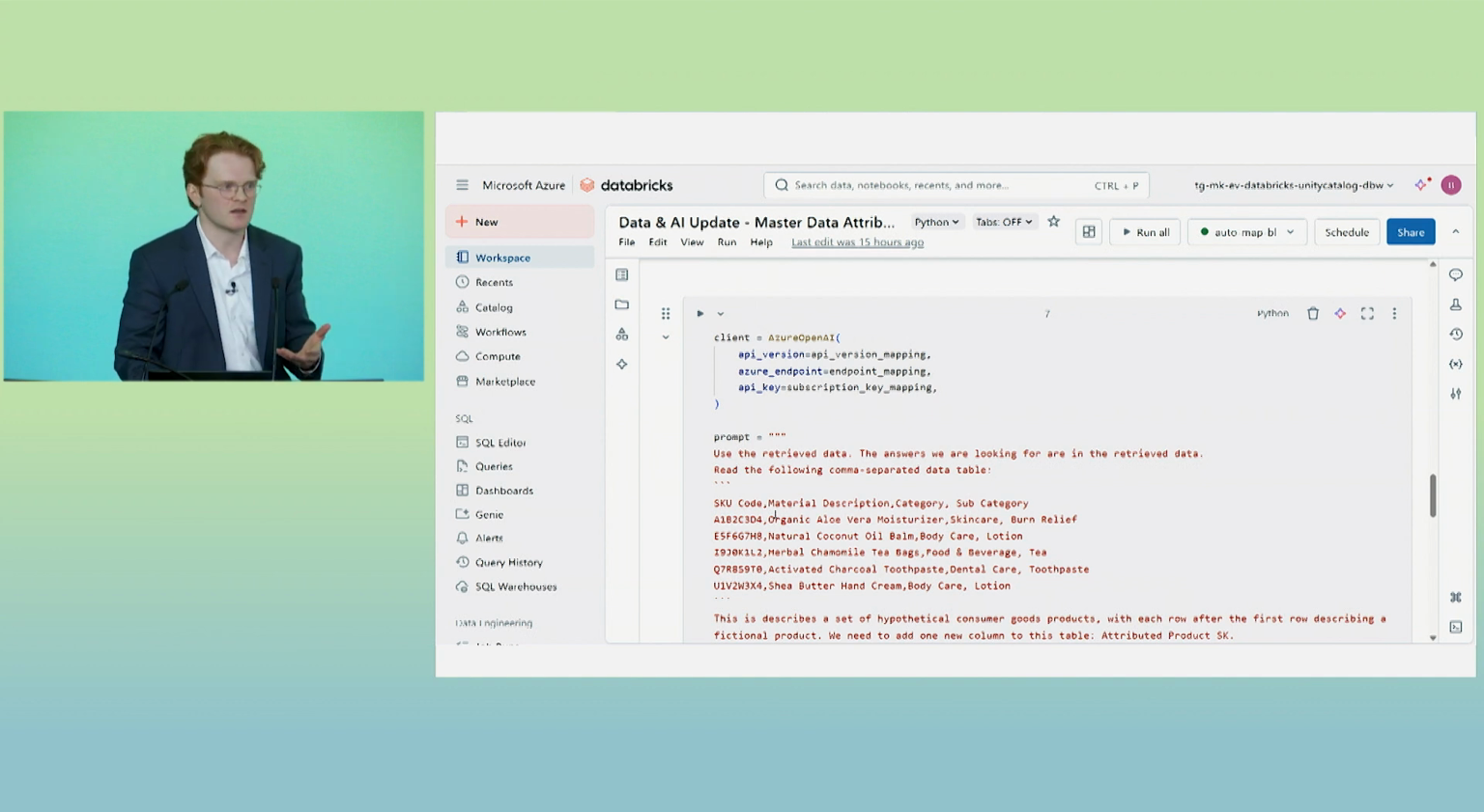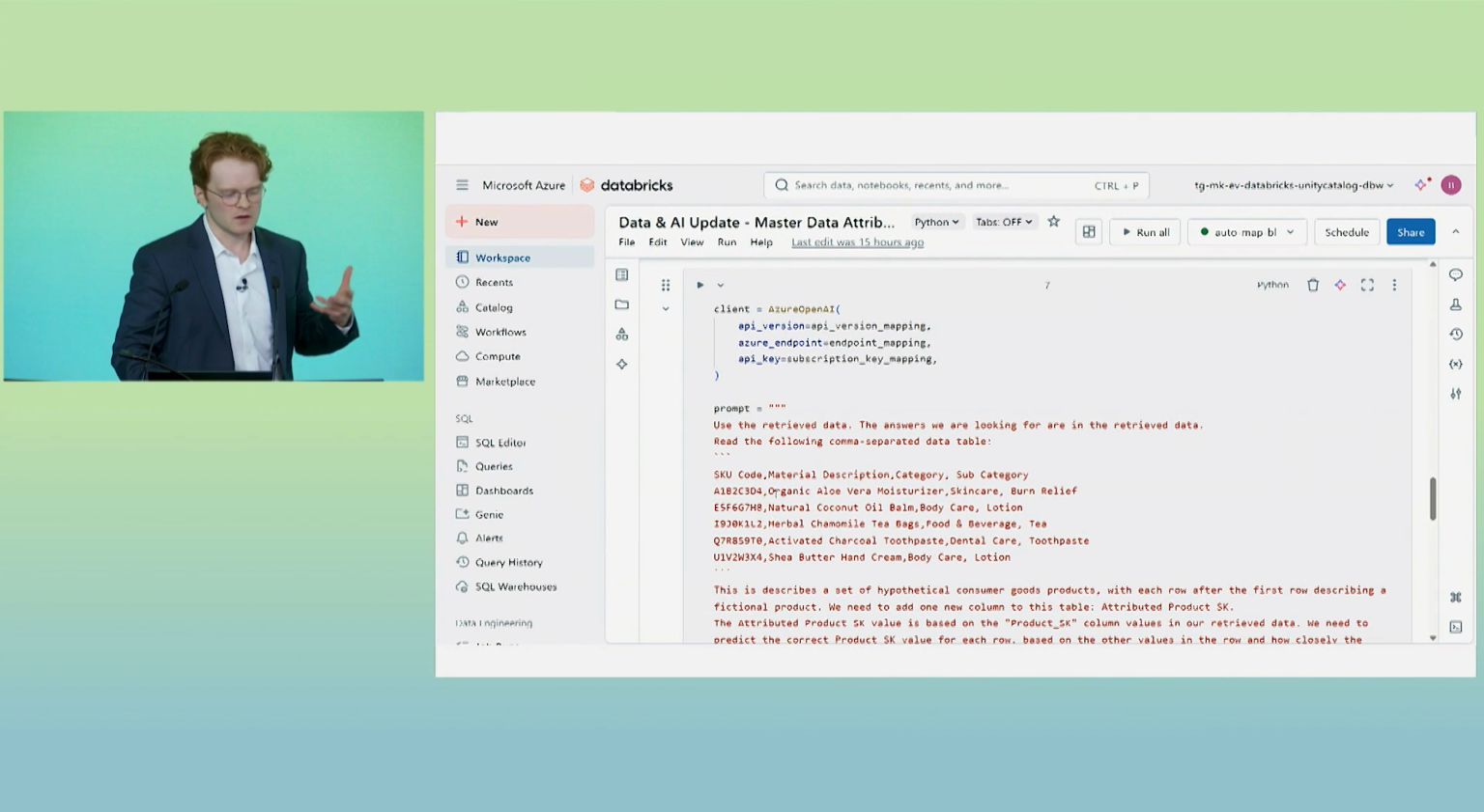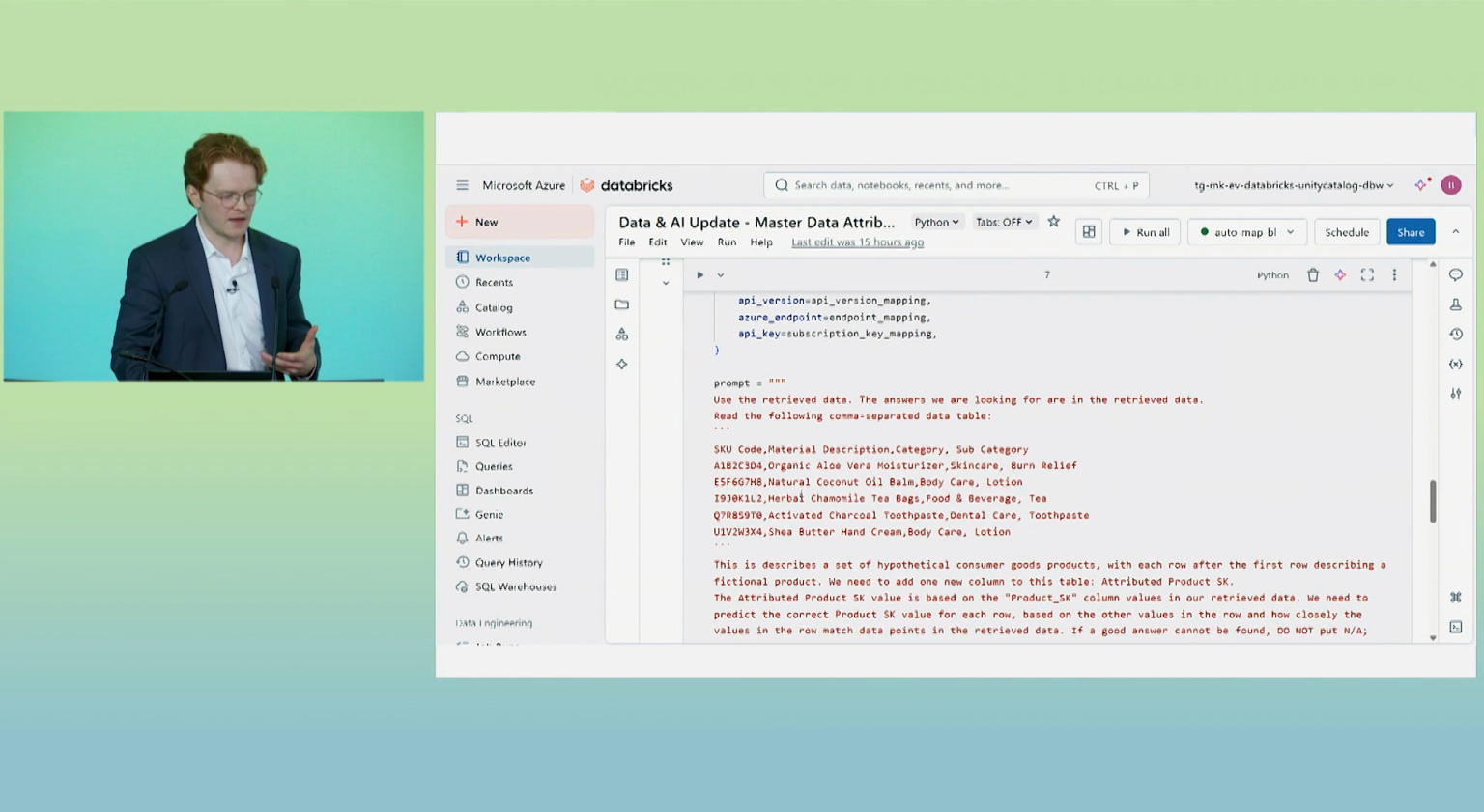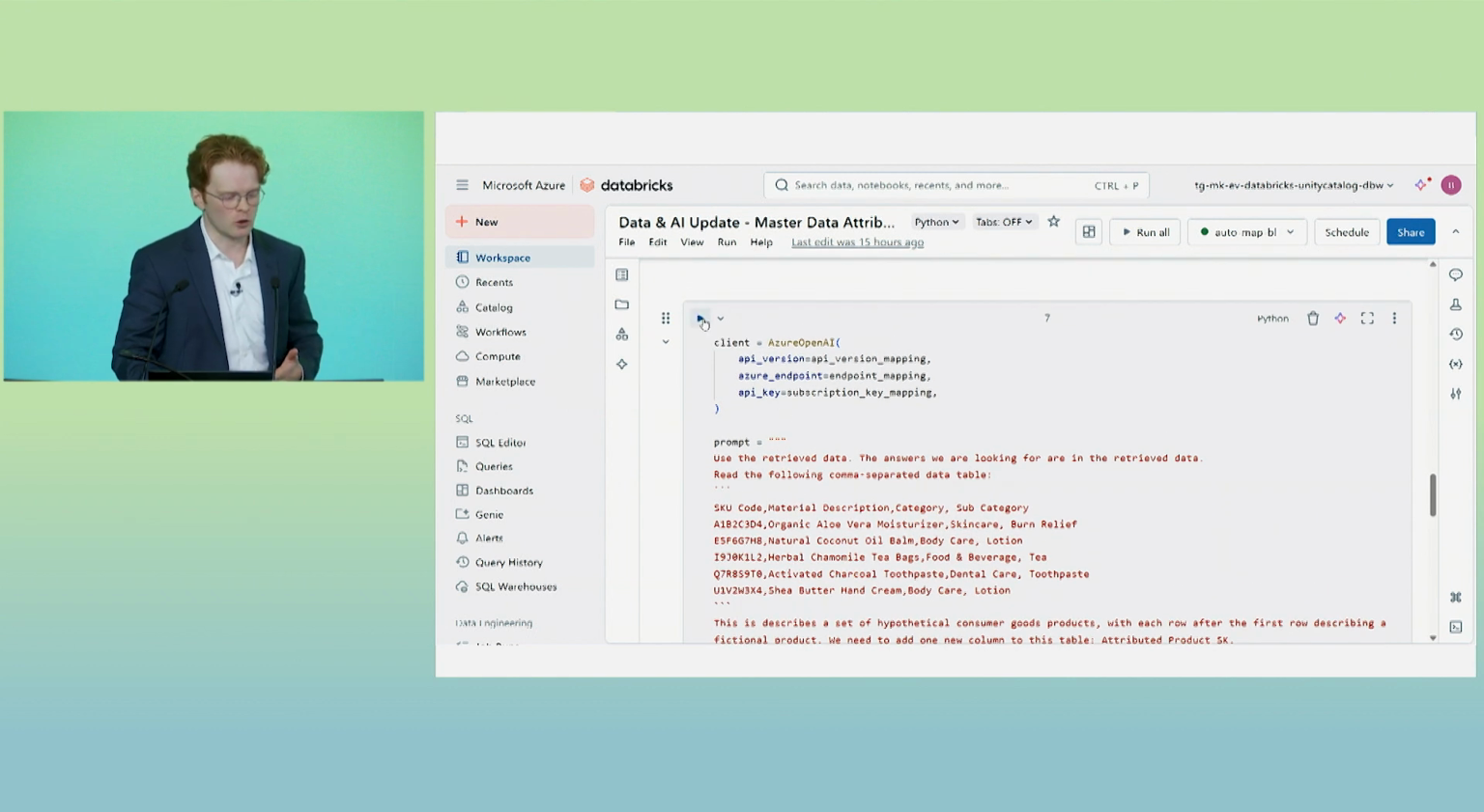And essentially asking it to perform this mapping for me. I can't really get to a match very easily within what I have. What I'm going to be looking to do is, again, ask that large language model to take the information, so the material description, the category, the subcategory, and asking it to map to our internal code, which is called our product SK or our product surrogate key.